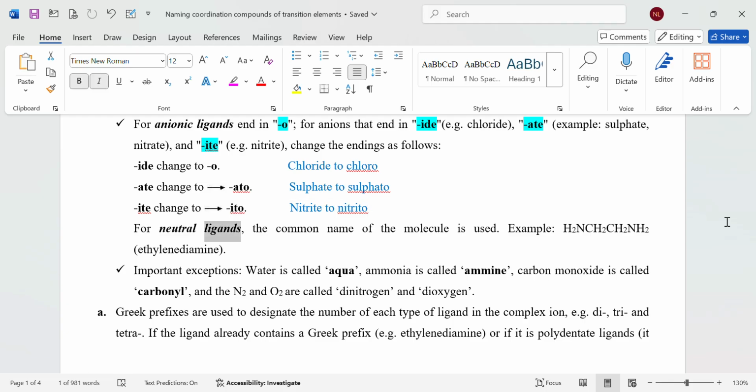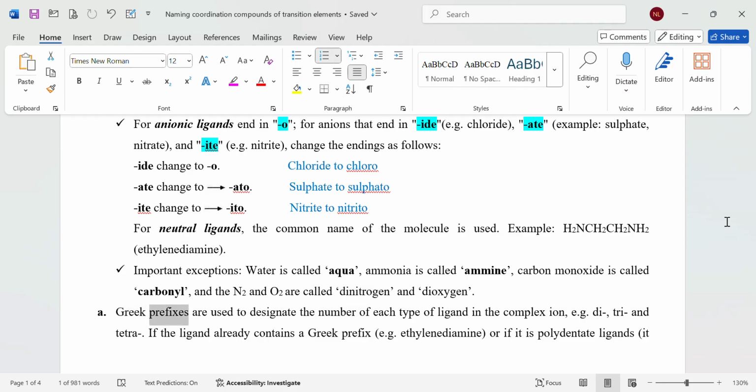For neutral ligands, the common name of the molecule is used. Example, H2NCH2CH2NH2, ethylenediamine. Important exceptions: water is called aqua, ammonia is called amine, carbon monoxide is called carbonyl, and N2 and O2 are called dinitrogen and dioxygen.